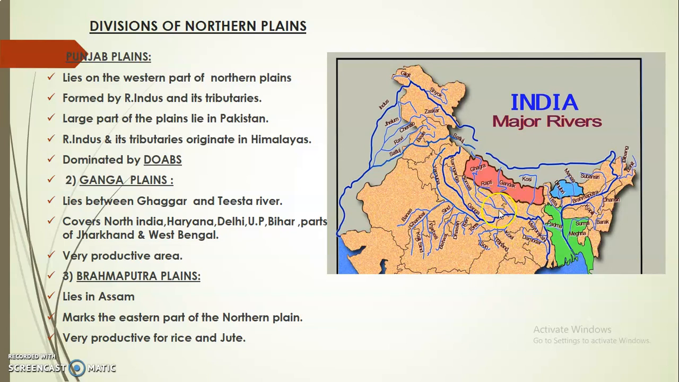The third division, the third section is Brahmaputra plains. Now these plains lie along river Brahmaputra, which enters India through Arunachal Pradesh, then moves towards Assam and joins river Ganga in Bangladesh. So along this river Brahmaputra lie Brahmaputra plains. Now agriculturally this region is also very fertile, mainly for the crops of rice and jute. So this is all about the three sections of northern plains. Let us talk about another topic.